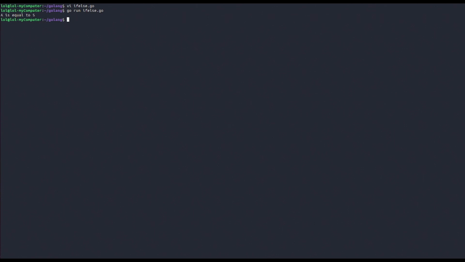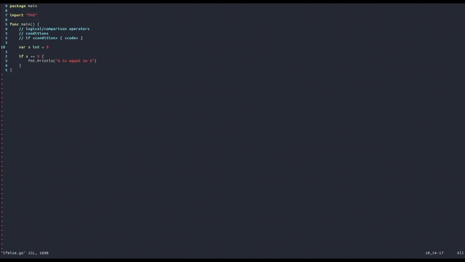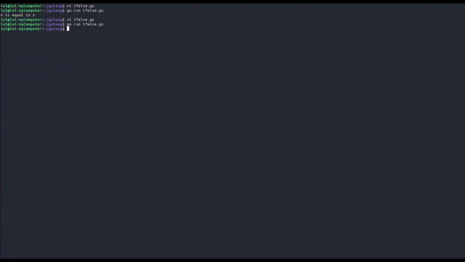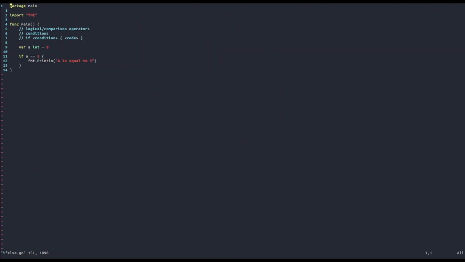As you can see, we get a is equal to 5. But now, what if instead of 5 we change it and put it equal to 8? What happens? Let's see. We get nothing because the line of code didn't run because this condition was not met. So what an if statement does is: if this condition here is met, then run the code inside. If not, just skip it. This is why nothing ran.